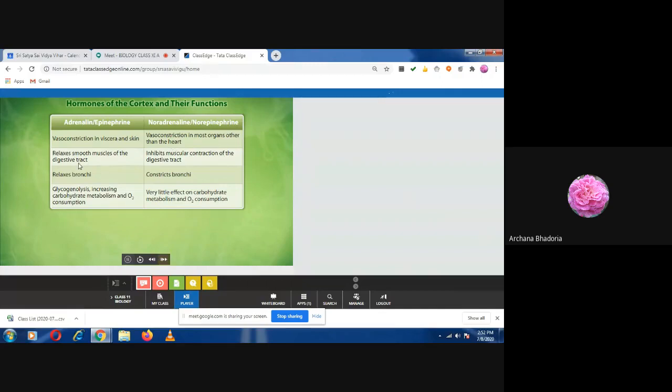Now the second function, write down: relaxes the smooth muscles of the digestive tract. These four functions are of epinephrine. So write it one by one. Relaxes the smooth muscles of the digestive tract. Then relaxes the bronchi. Time is up, so we'll finish this only and then I'll end my class. It's already 52. Then glycogenolysis, an increase in the carbohydrate metabolism and O2 consumption. Noted?